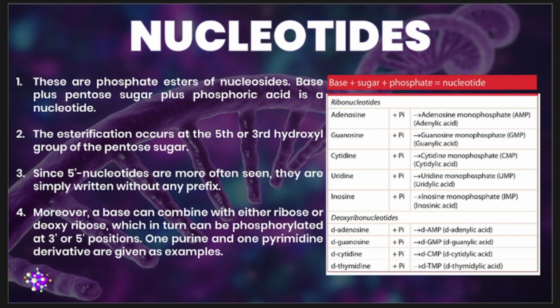Most of your nucleoside phosphates involved in biological function are the 5' phosphates.